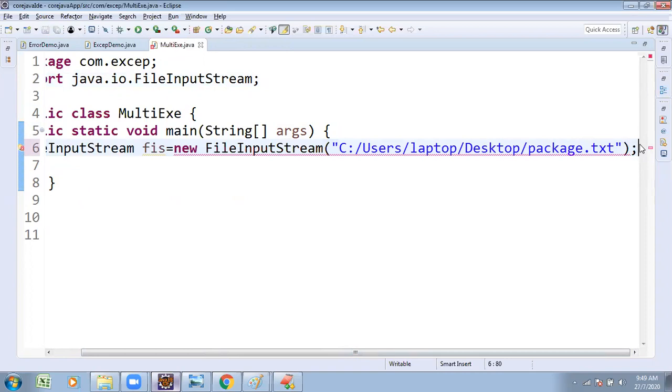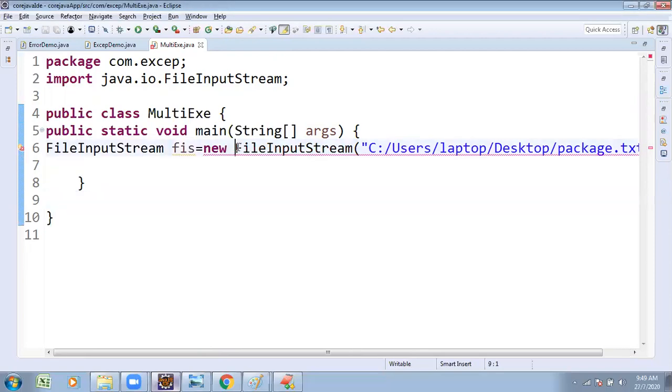Then I'm keeping the semicolon. Previously the error showed because I forgot to give the semicolon, but now we're getting an exception. Previously an error, presently an exception. What is the exception? Unhandled exception: FileNotFoundException.